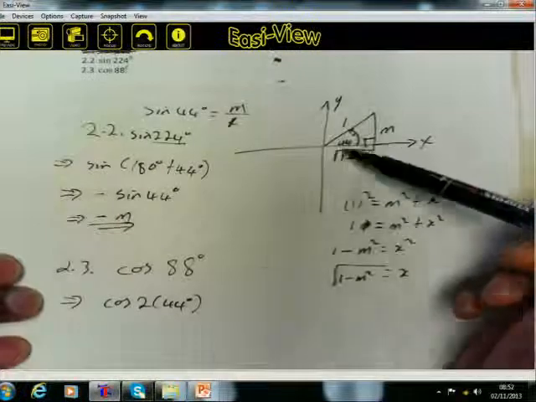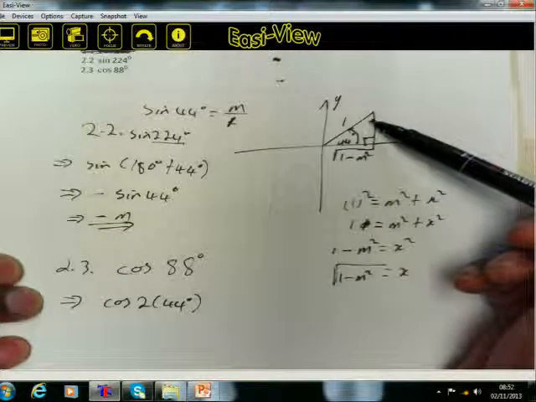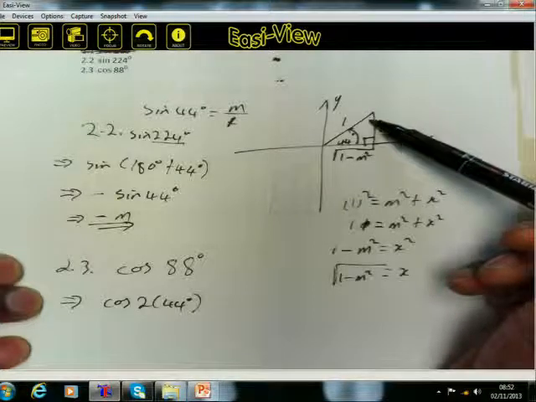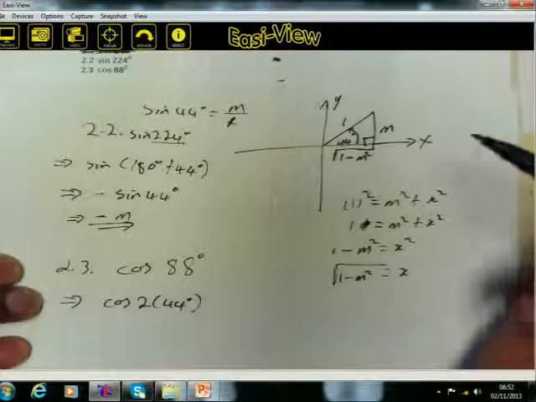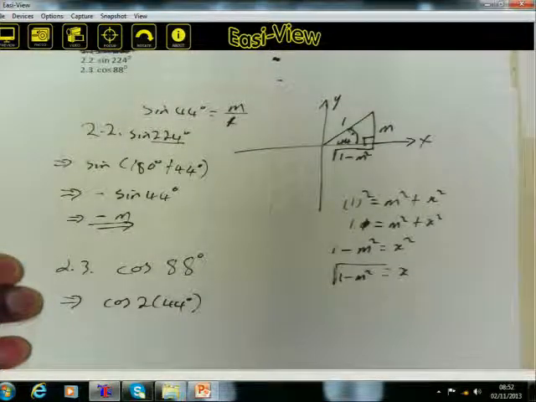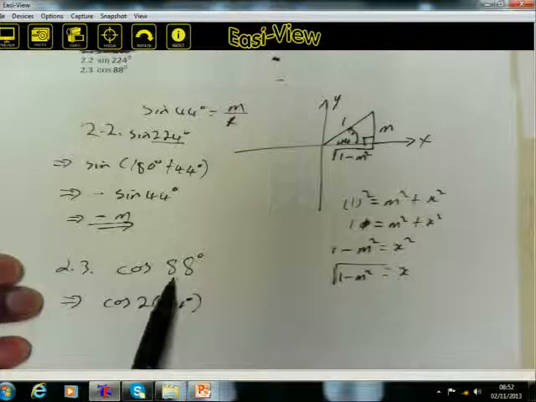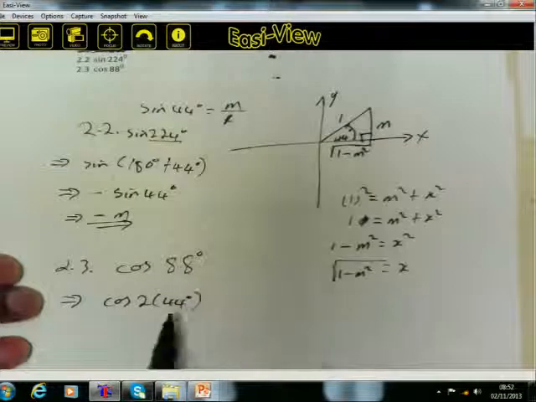Every time we work with this angle, 44, if it's not 44, then we must work with 46, because the angle here is 46. All the angles in this triangle must give you 180 degrees. So if this one is 44 degrees, that one must be 46. Every time, try to split the angle in such a way that you have 44 or 46. So in this case, 88 will be the same as 2 times 44 degrees.